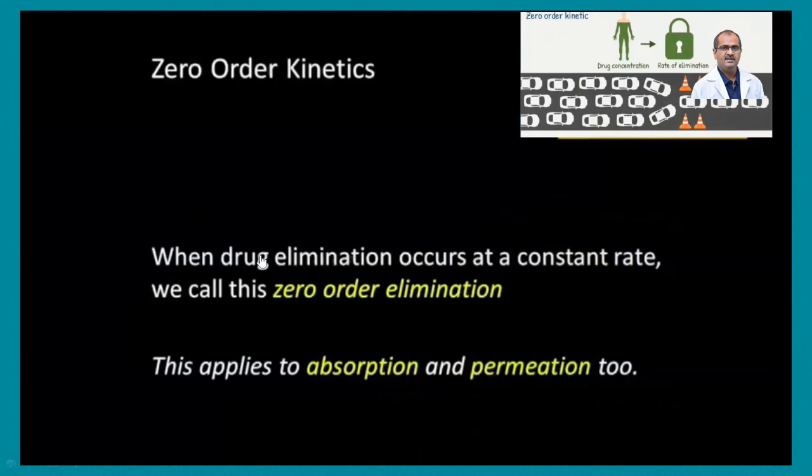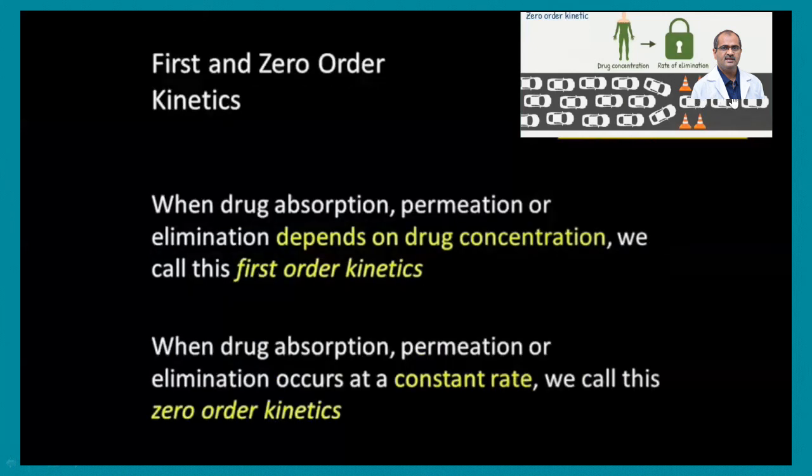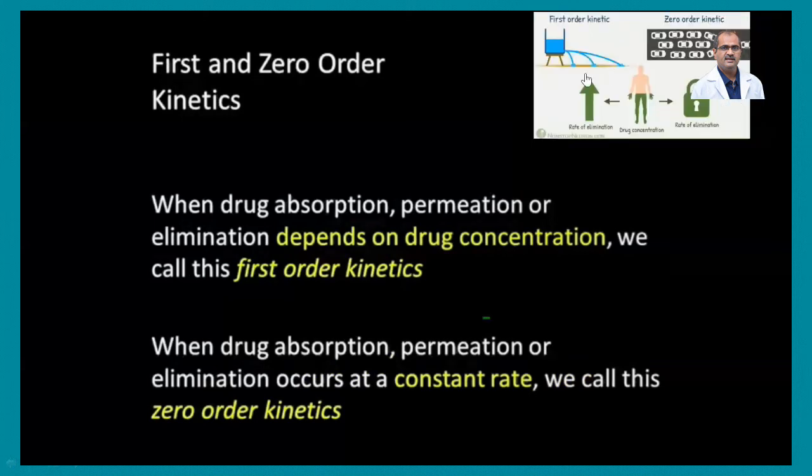Zero order kinetics: when drug elimination occurs at a constant rate, we call this zero order elimination, constant rate. This applies to absorption and permeation too. Here you can remember the example of these cars. Whenever there is an increased number of cars, they cannot go out because the road is narrow. Only one car can pass. That's why a constant amount of the drug is excreted irrespective of the dose.